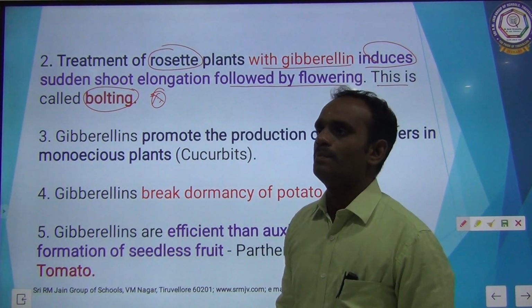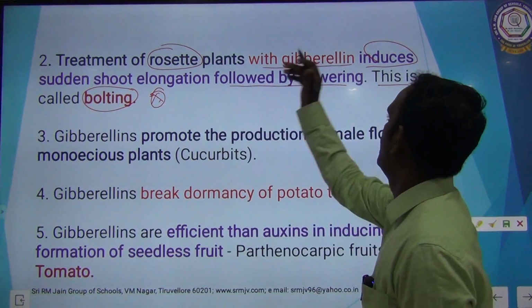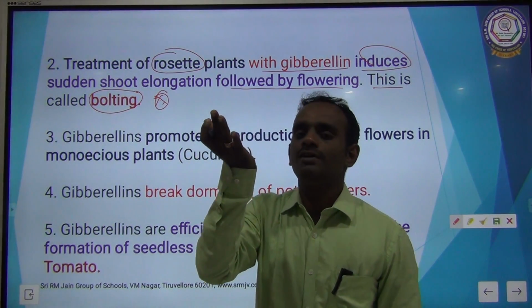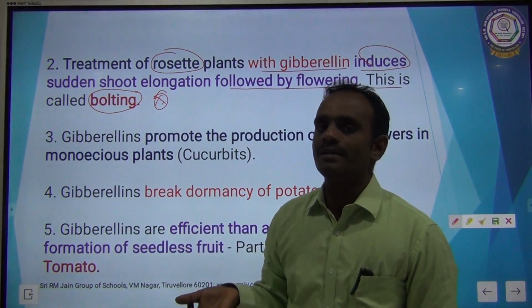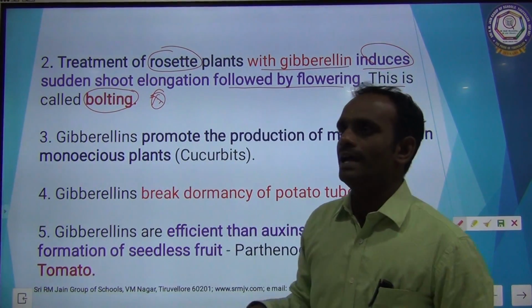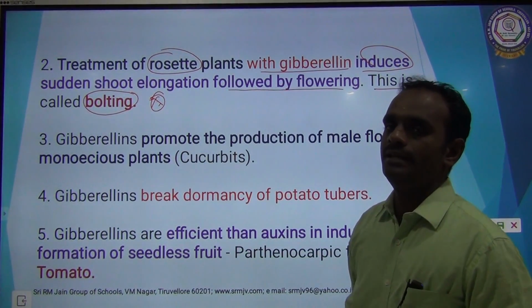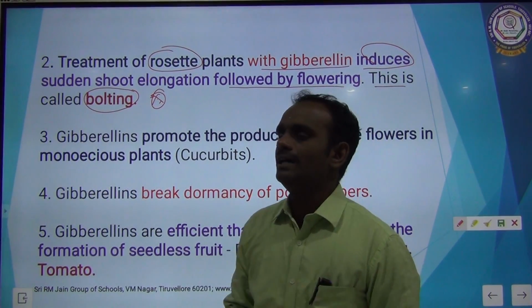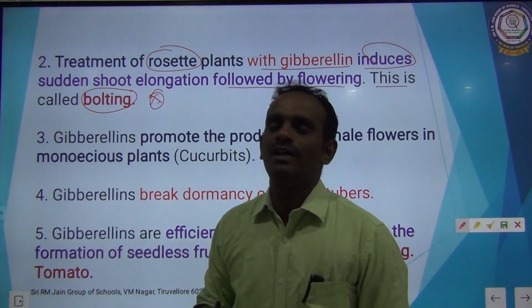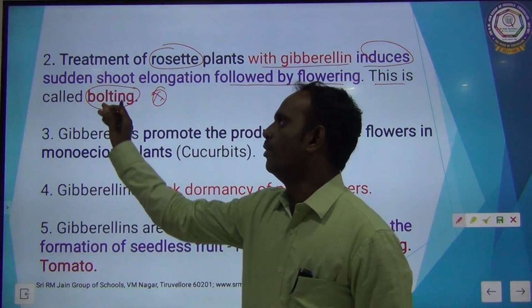Treatment of rosette plants with gibberellin induces the sudden elongation of shoot followed by flowering. This is called bolting.